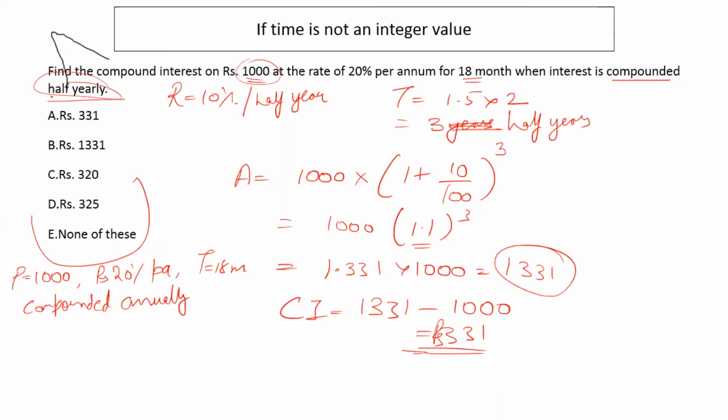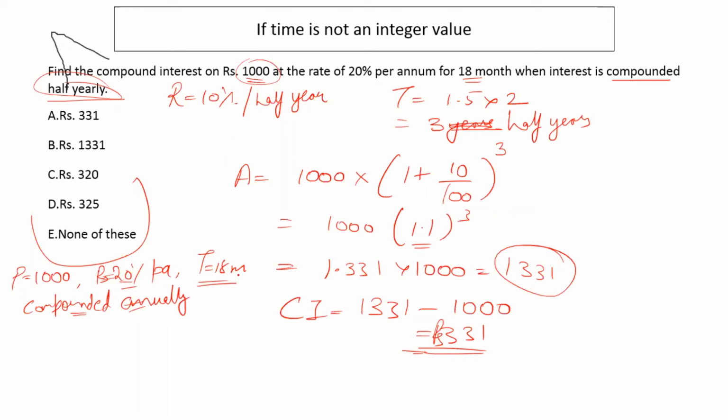Here, if instead of half yearly compounding, the compounding was done annually, what would we do? If the interest is compounded annually, we do not change the rate of interest, because this is also per annum, this is also annual compounding. So we'll keep the rate of interest as 20%.